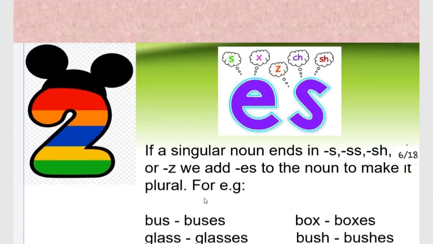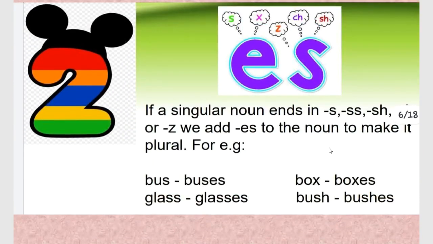Second, whenever a singular noun ends with s, double s, sh, ch or z, we add es to the noun to make it plural. For example, bus, buses, glass, glasses, box, boxes, bush, bushes, church, churches, etc.